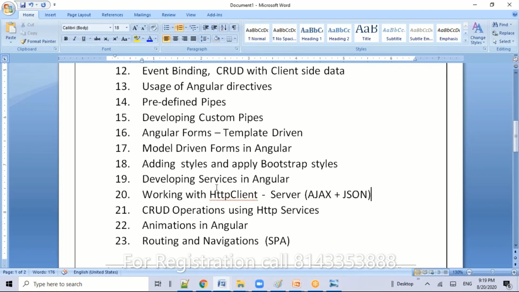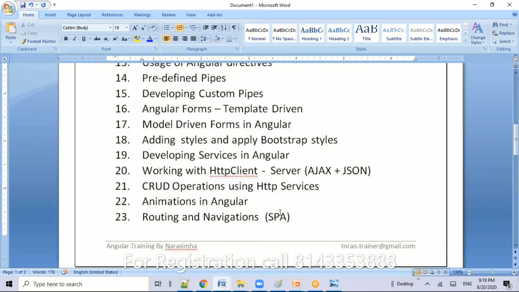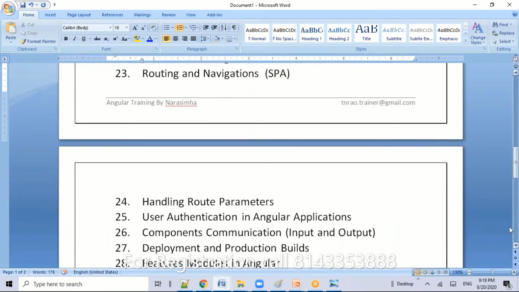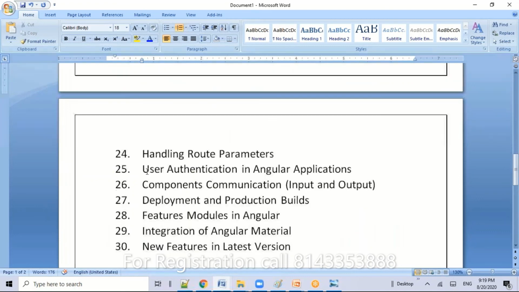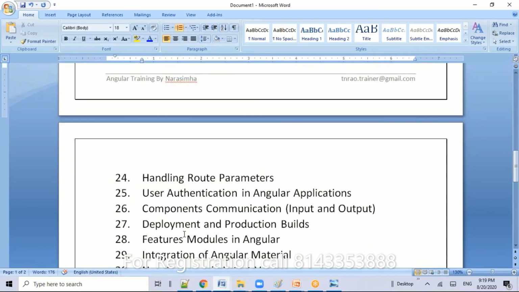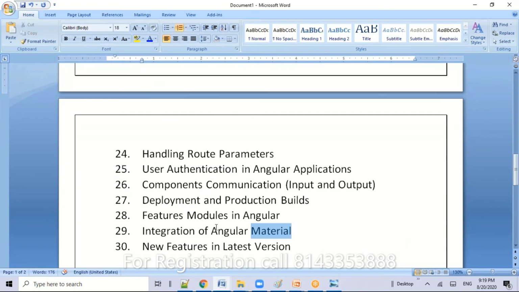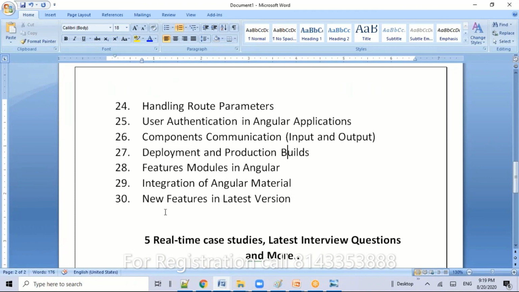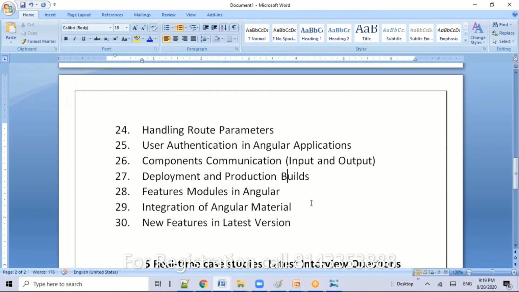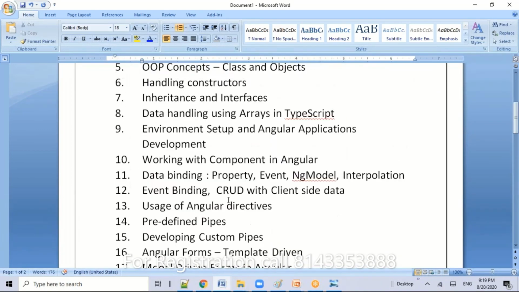Next comes routing and the single page application, which is one of the primary key factors. Recently the Angular team is more focused on Angular Material, which is UI material, and we are going to explore that one by one. Plus some interview questions, I'm going to address all these things.